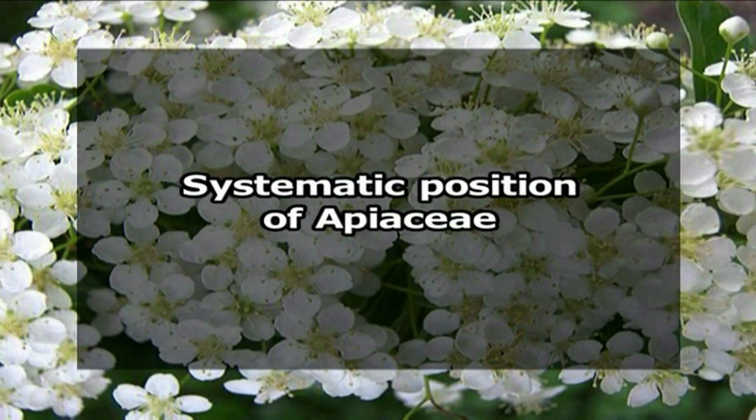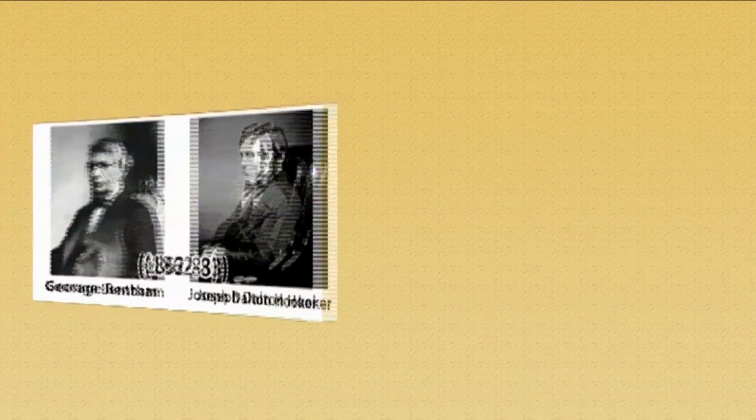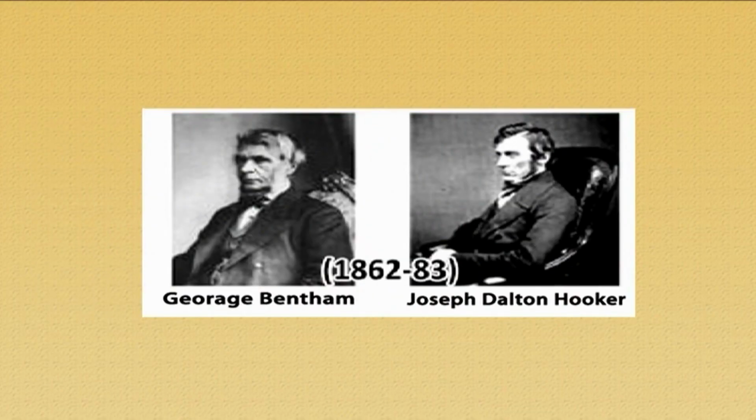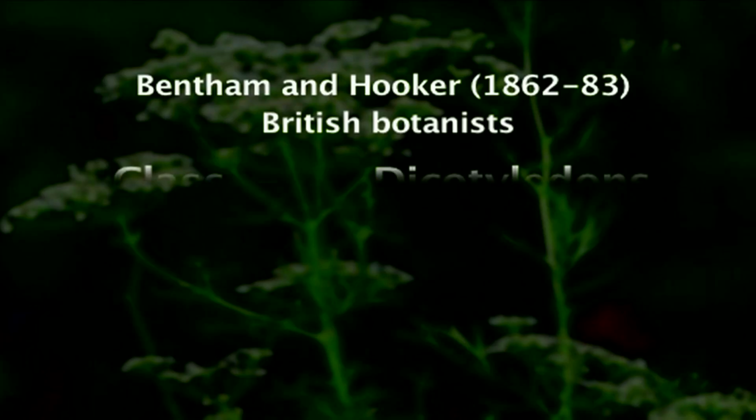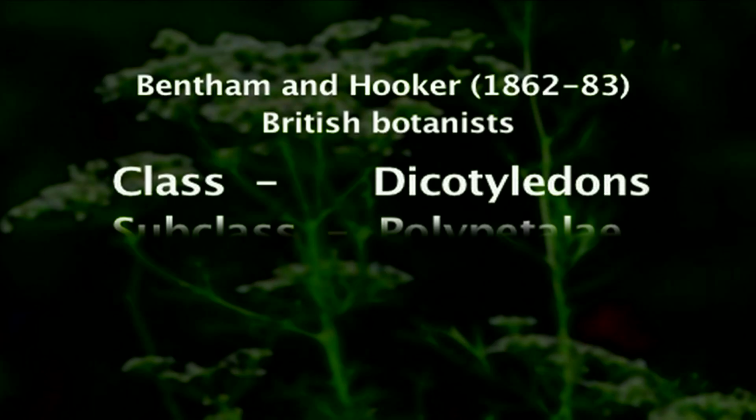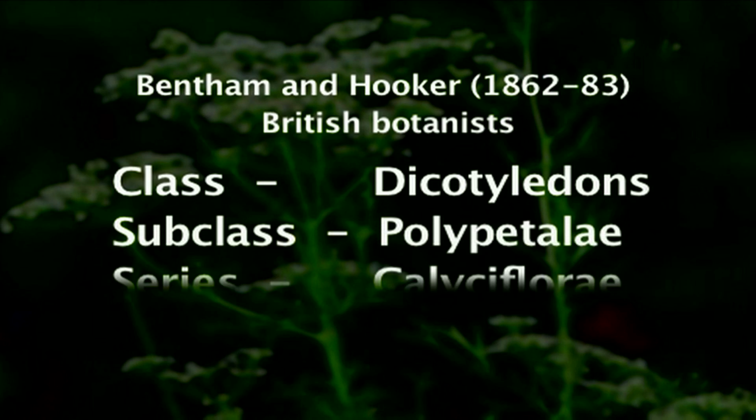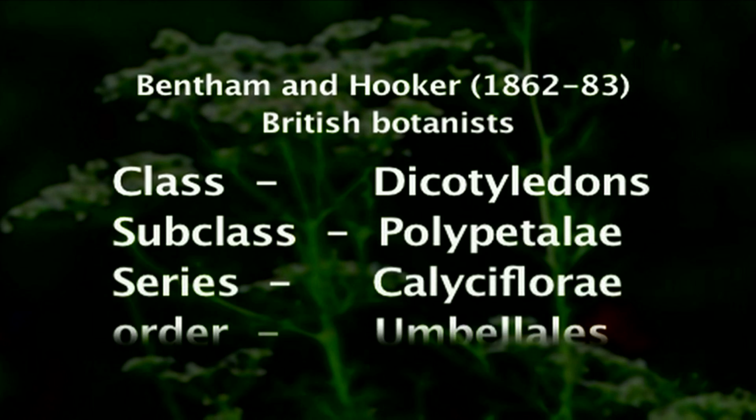Now let us discuss the second part of today's lecture, that is systematic position of Apiaceae. We will just highlight a few of the prominent classification systems. Let us start with Bentham-Hooker's system of classification, how they classified the family Apiaceae. Bentham and Hooker classified it under the class Dicotyledons, subclass Polypetalae, series Calciflorae, and the order Umbellales, as it was previously known as Umbelliferae. That's why the order Umbellales.